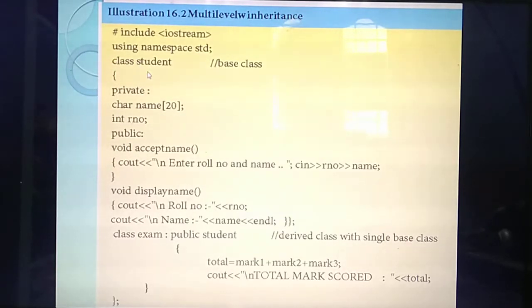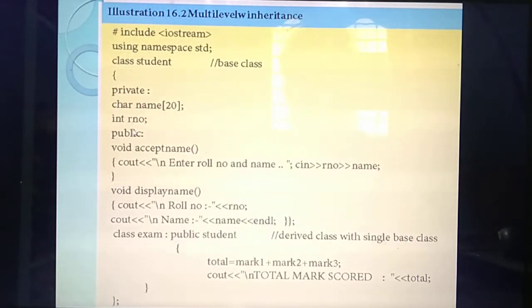So what's the class name here? Student. Okay. So inside this class, what's the name of this line? Array declaration. How are you identifying this line as an array declaration? An array starts with the data type, then the array name, and the size of the array is declared inside the square brackets. So the name of the array is given by name. Then what's this line? int roll number.